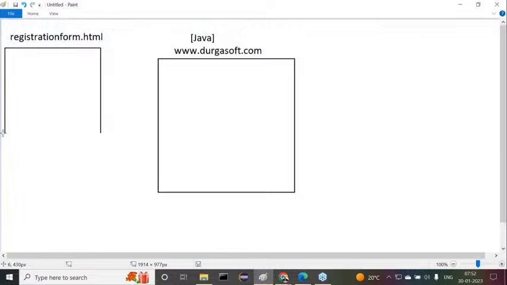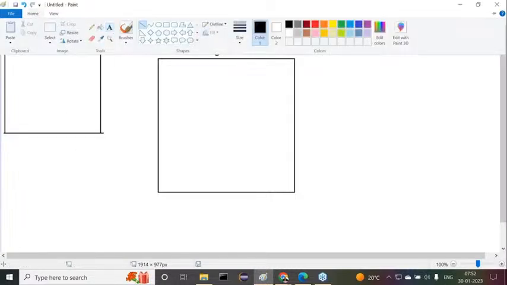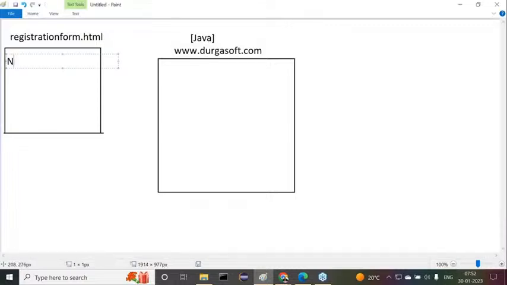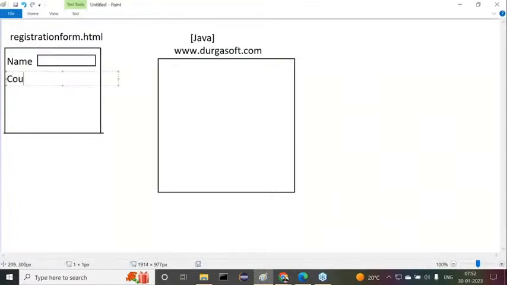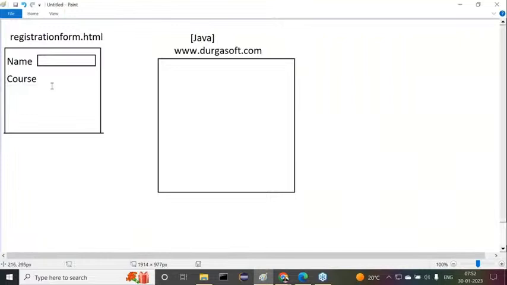As simple as possible, I want to provide some simple fields. Try to understand this. First of all, the name of the student. That's enough. Next is the course, what course we want to take.